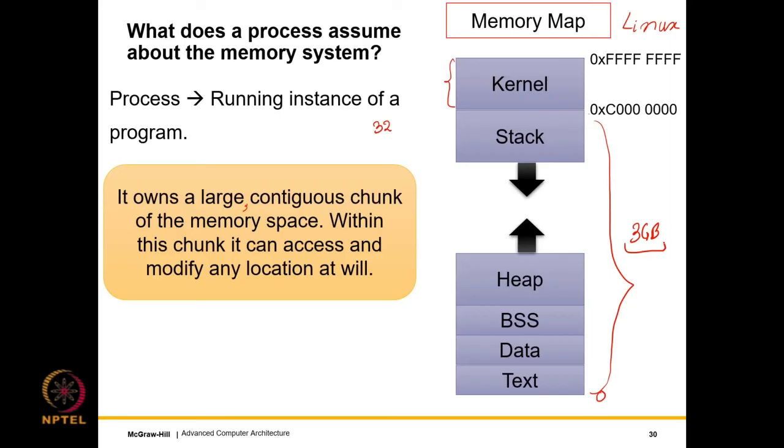And a process is what? It's a running instance of the program. So we assume that it is the undisputed, irrefutable owner of this entire address space, and it can access any location and do anything it wants with this address space.